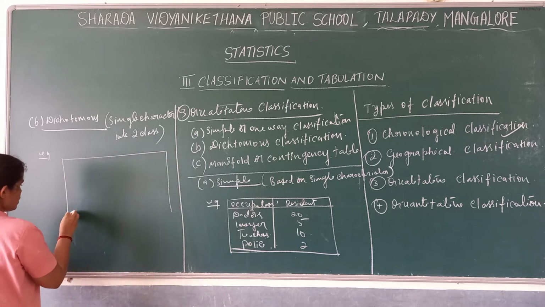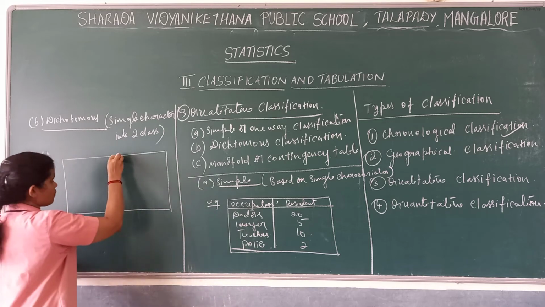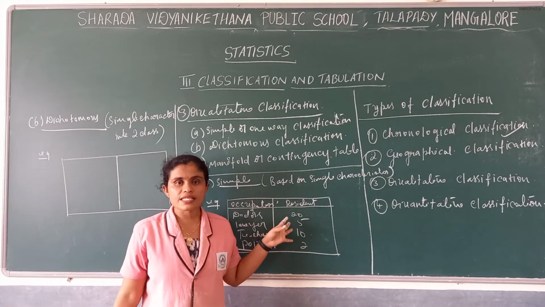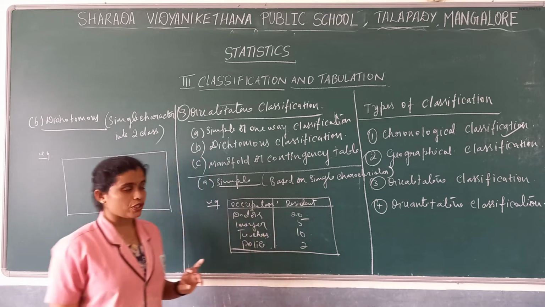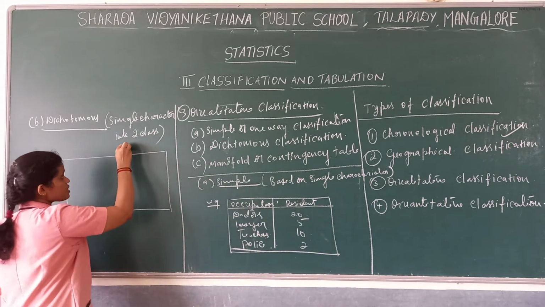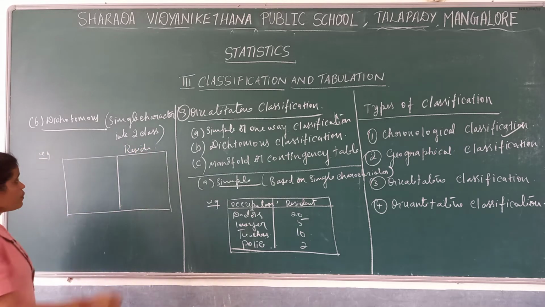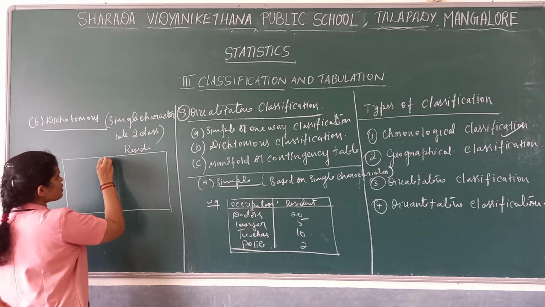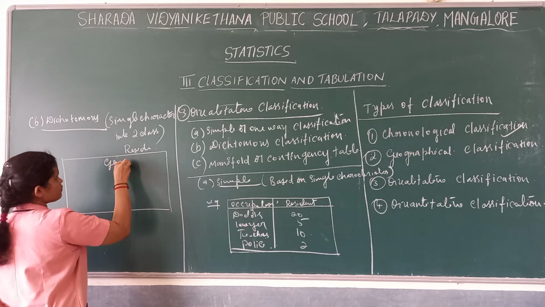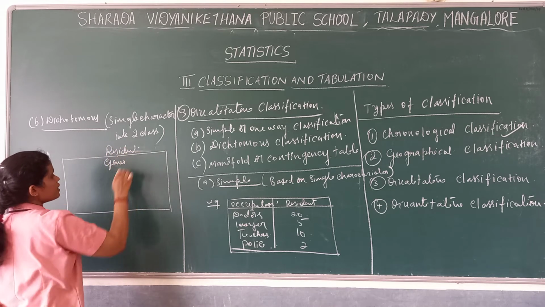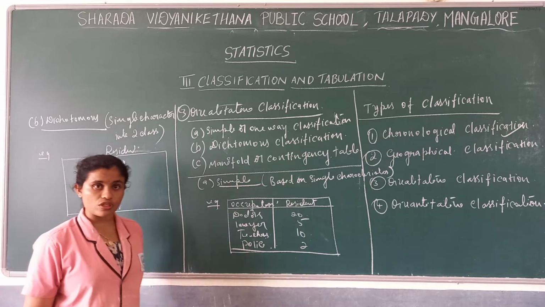For example, the residents of a particular locality. Here residents are there. We divide them on the basis of gender. The residents of a particular locality, actually we have to divide based on gender.